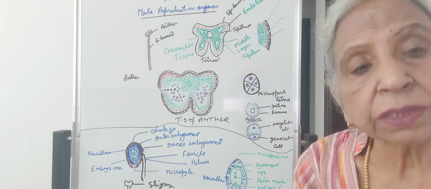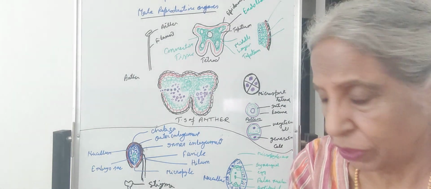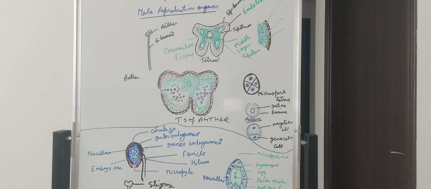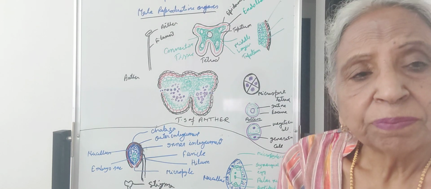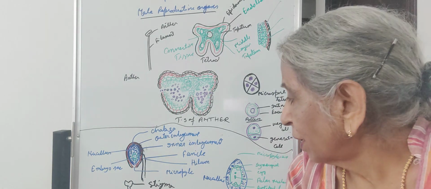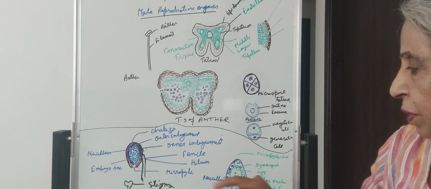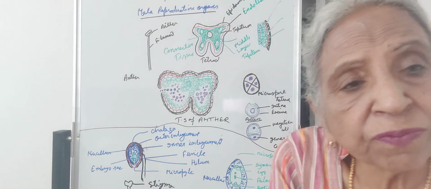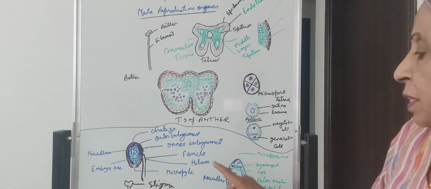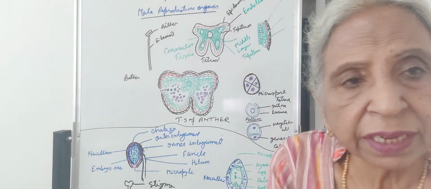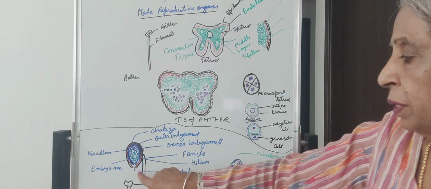So what is the structure of the ovule? Ovules produce the female gametophyte or the female gametes. Each ovule is attached to the placenta by a stalk-like structure, which is called the funicle. And the point where this stalk is fused with the wall of the ovule is called the hilum. The ovule has two differentiated ends.